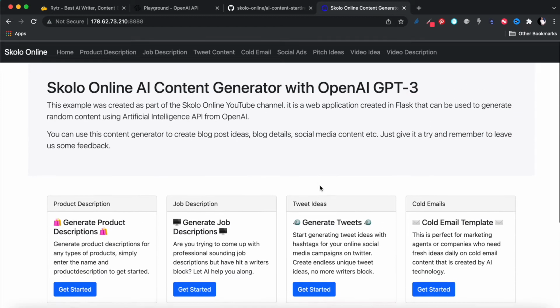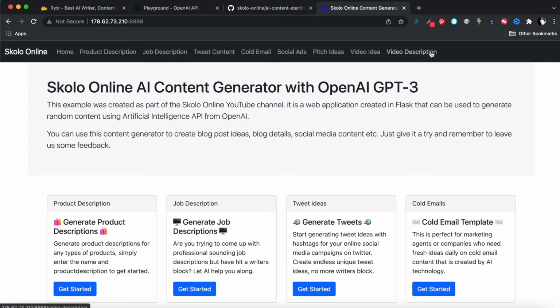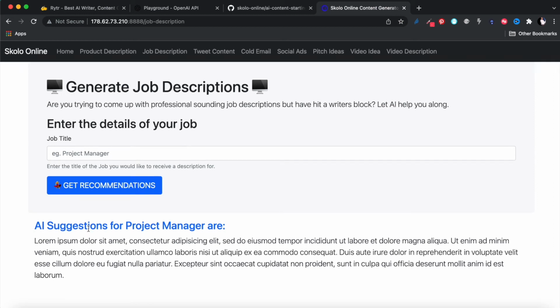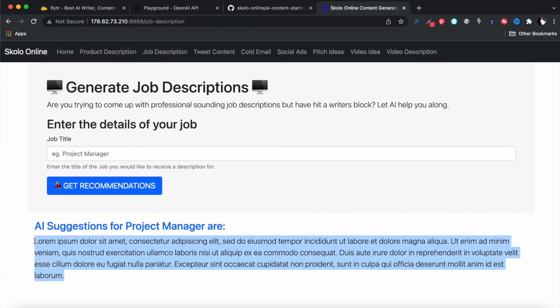So you can navigate at the top over there. I've got a menu. Let's say you wanted to generate a job description. You can click on job description, and this is where you would enter, for example, that you wanted to generate a job description for project manager. All right, and you can get recommendations, and you'll see right now nothing is being generated. This is just random dummy text, because I haven't wired this to an AI.